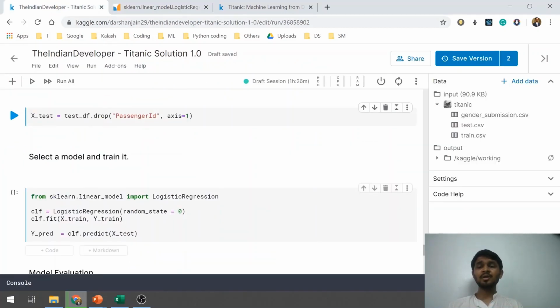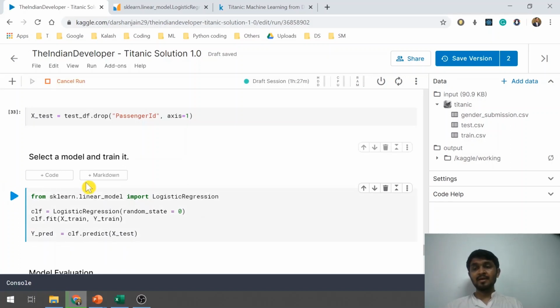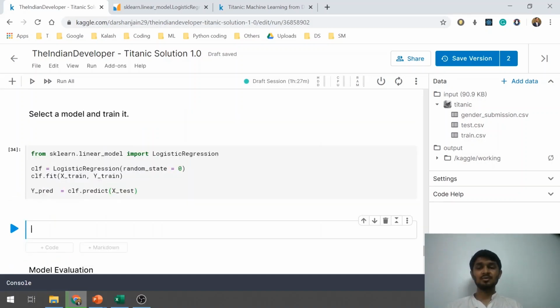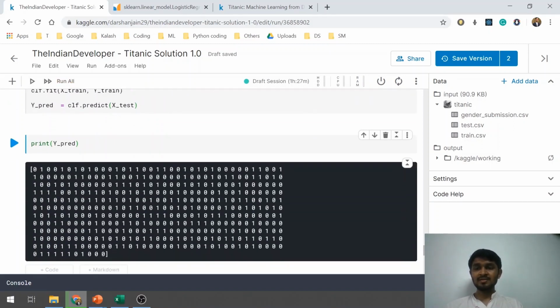And the best part now is to ask this classifier to predict the values for the y column based on the values given in the x column. So when we run this whole function, it has predicted values and saved them into the y column. I can show you a print of it as well. Let me print it out. So I can see that zeros and ones, or survived yes or no values, are predicted.